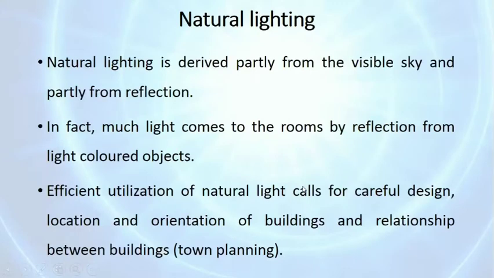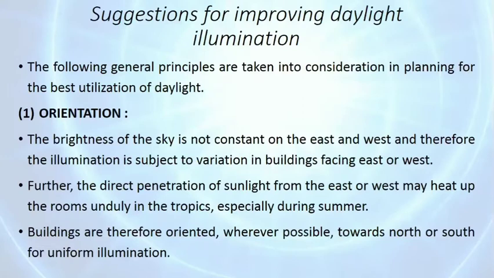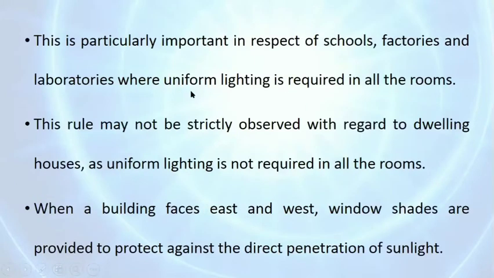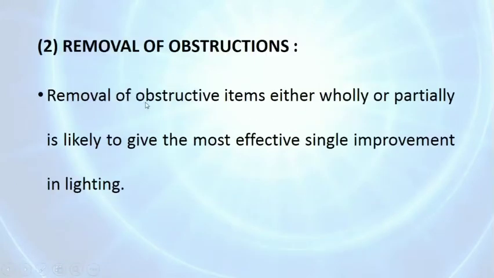We have seen natural light. It is derived partly from visible sky and partly from reflections. We have seen some suggestions for improving daylight illumination, that is orientation. Here we have seen how buildings should be placed so that we can have good daylight illumination, and any obstruction should be removed.